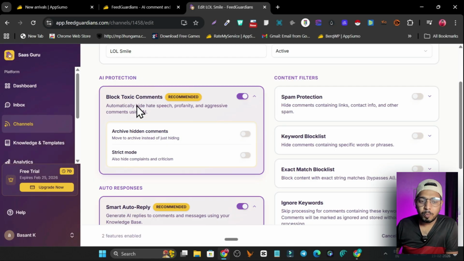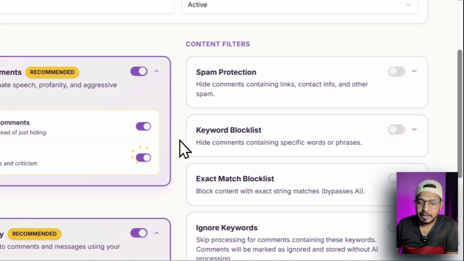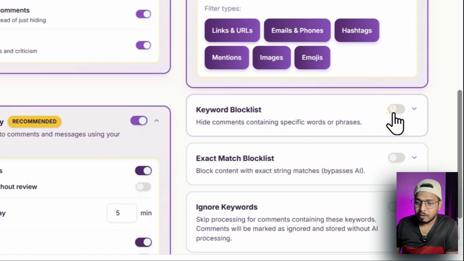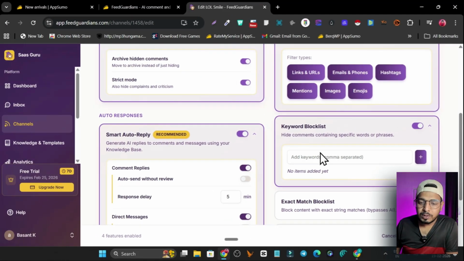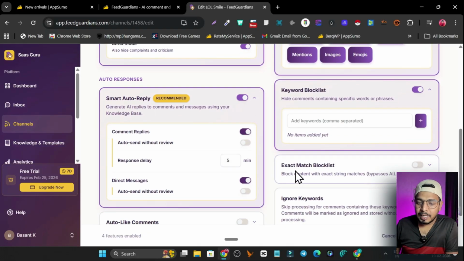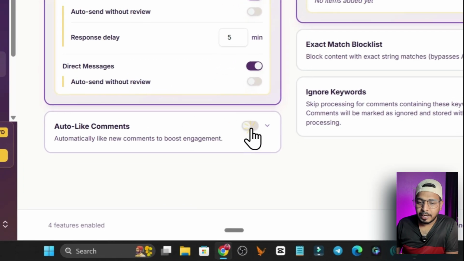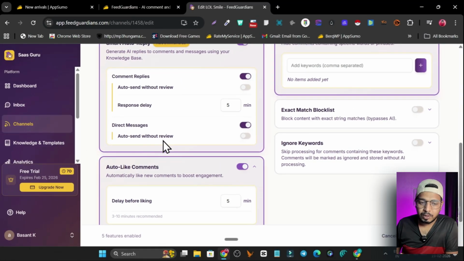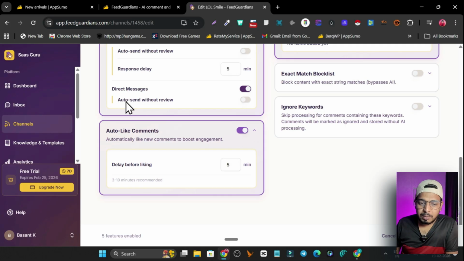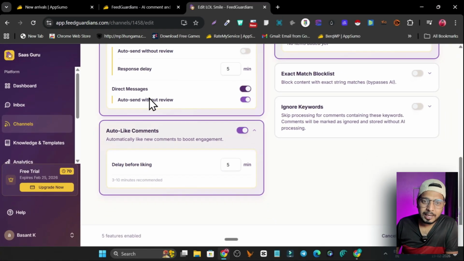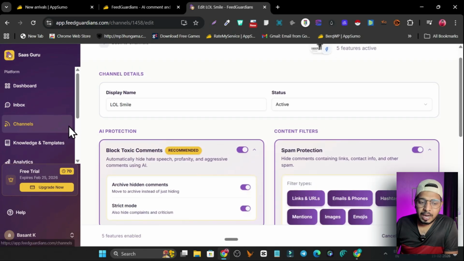For example, if you want to block toxic comments, you can enable this one. If you want spam protection, you have to enable this one. You have the keyword block list, where you can add the keywords that you want to block. Then exact match block list, ignore keywords, and we also have auto like comment, so I'm also going to enable this one. Then we have direct messages, auto send without review. If you enable this one, it is going to automatically send the replies without your review. Okay, so now till the end we are going to automate everything using this platform.